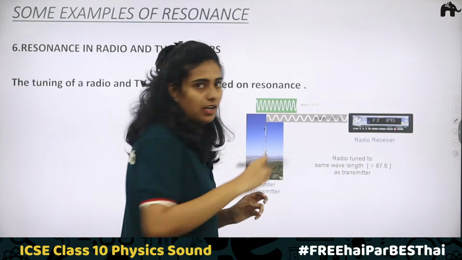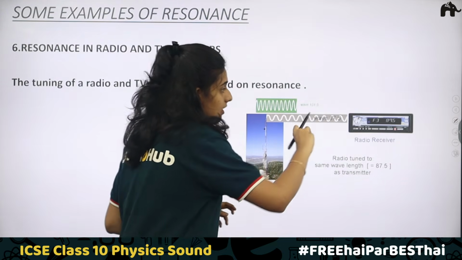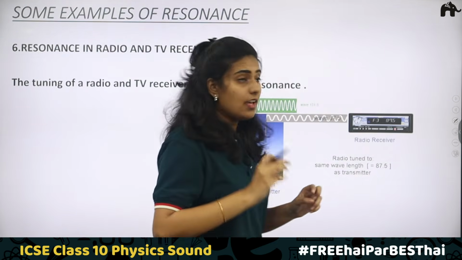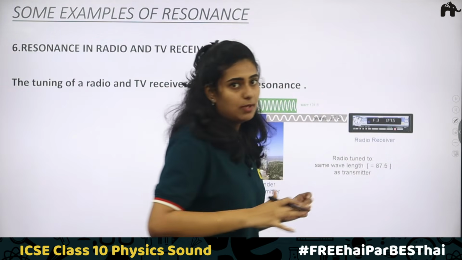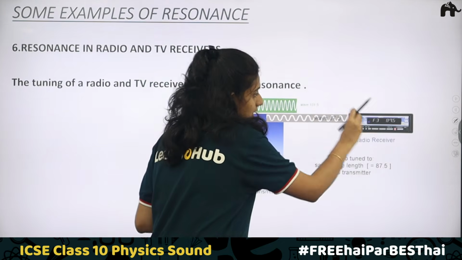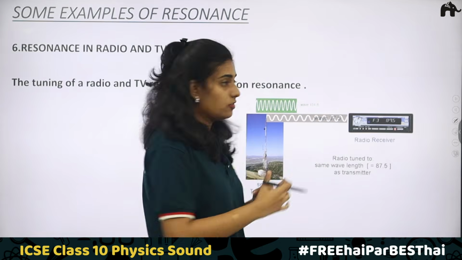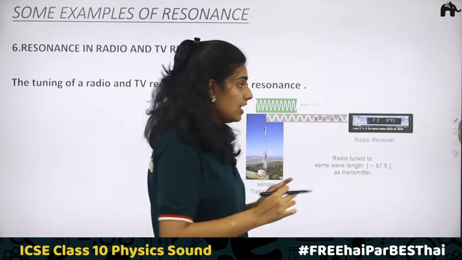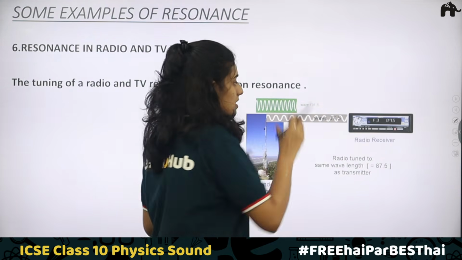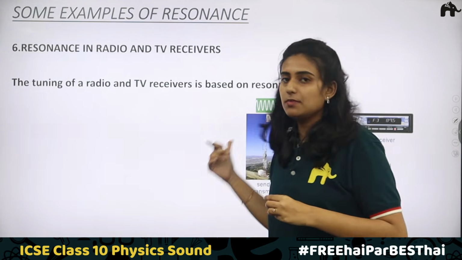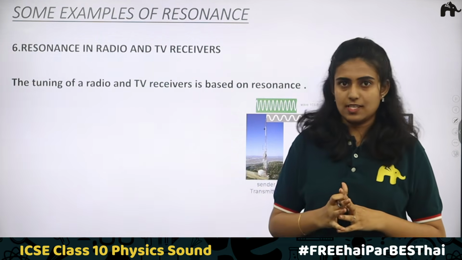Now when you tune the radio, you are creating electromagnetic vibrations in the electronic components. When this electromagnetic vibration frequency becomes equal to the natural frequency of the radio waves, resonance happens. Due to this resonance you will be able to hear the music. Understand? The same thing happens in the case of TV receivers as well.